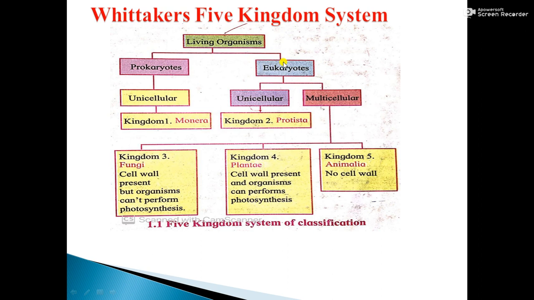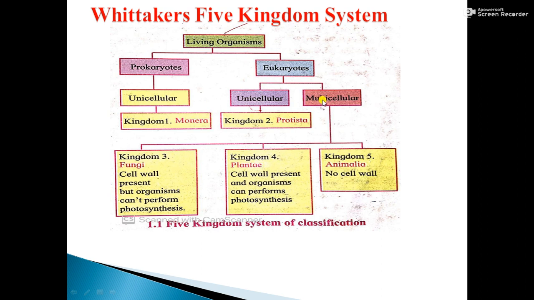Second criterion, complexity of organisms, unicellular and multicellular. Unicellular nature: animal or plant body is made up of only one cell. Multicellular means what? Multi means many cells are there in their body.